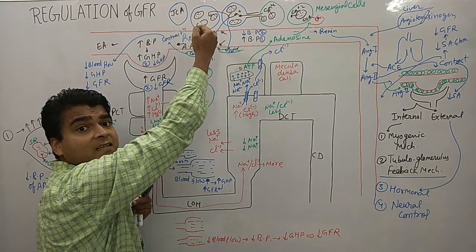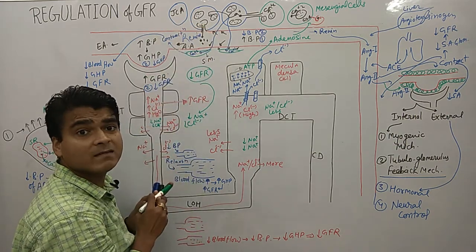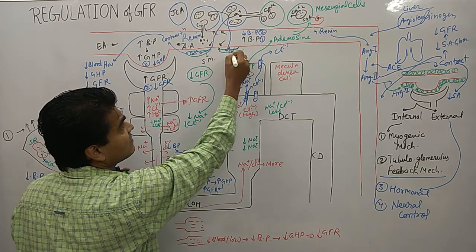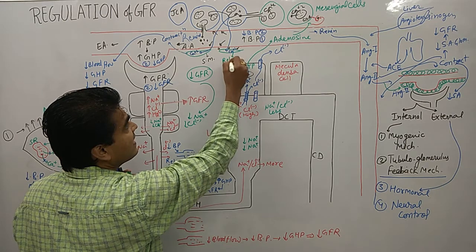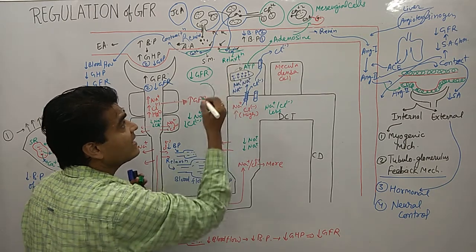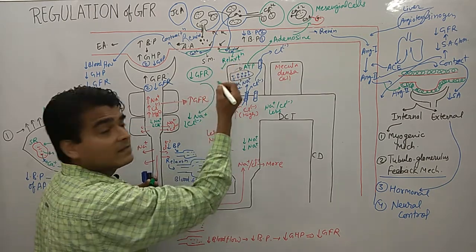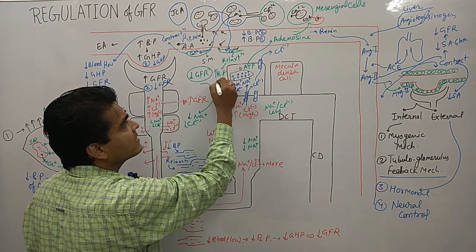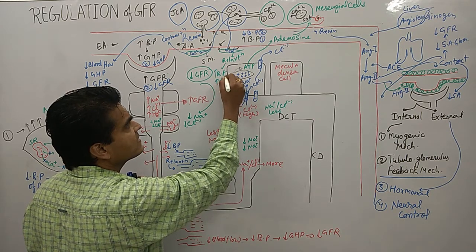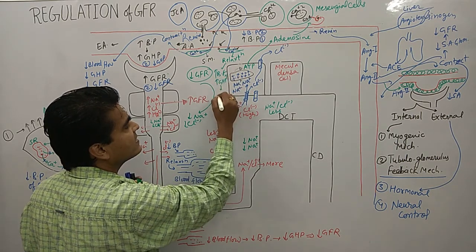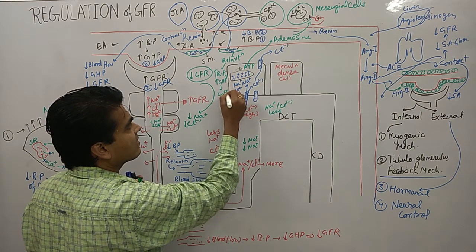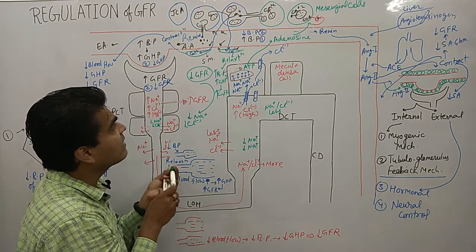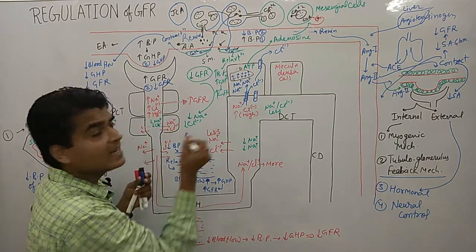If there is an increase in the blood flow, then what happened? GHP increases, okay. If there is a relaxation, then there is an increase in blood flow. Blood flow increasing, the GHP increasing, and it increases the GFR. So I discussed this, what happened earlier, GFR in the earlier stage, what happened?